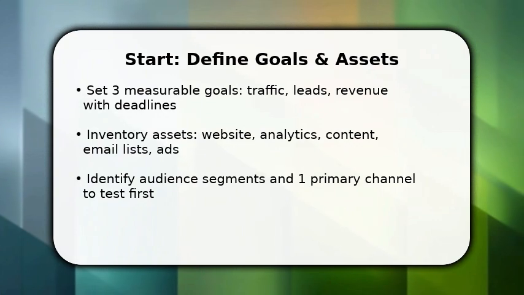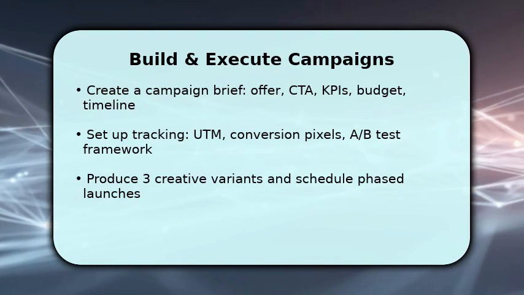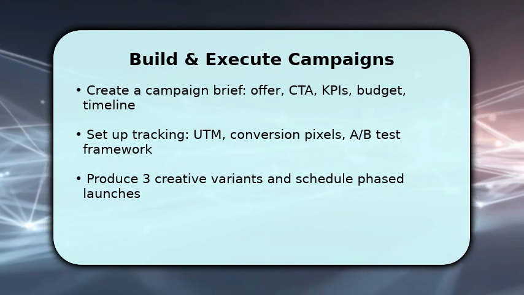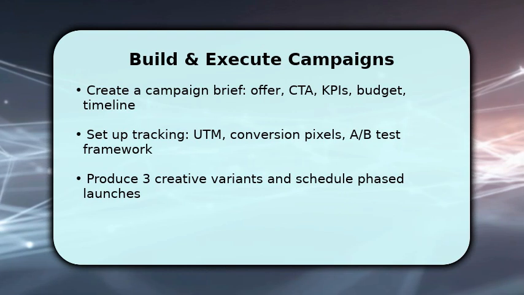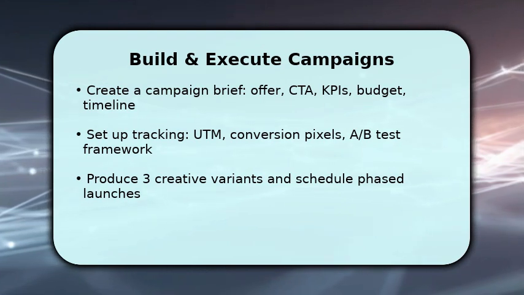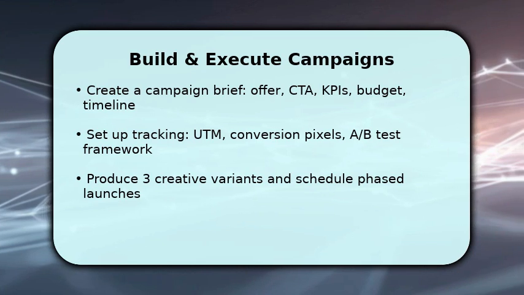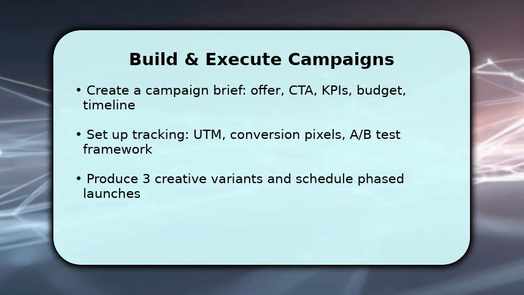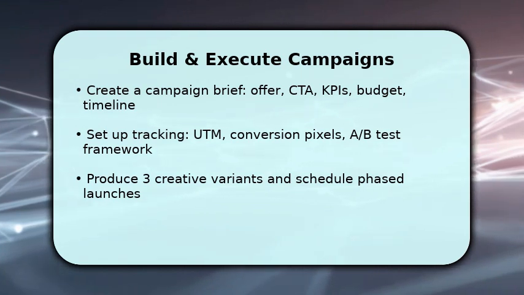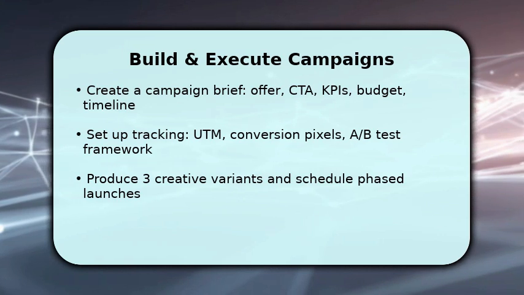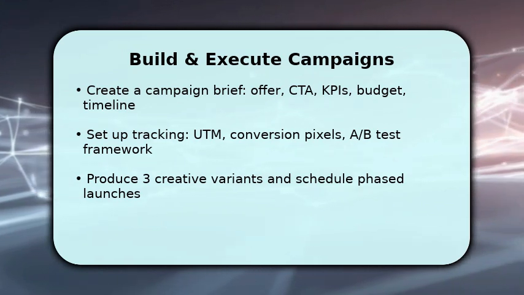Now move into execution. Draft a concise campaign brief that ties the offer to a single CTA and KPIs. Once done, implement tracking, UTM parameters, conversion pixels, and an A/B testing framework, so every action maps to a metric. Then produce 3 creative variants to test messaging and visuals. Launch in phases. Small spend to validate, then scale winning variants.